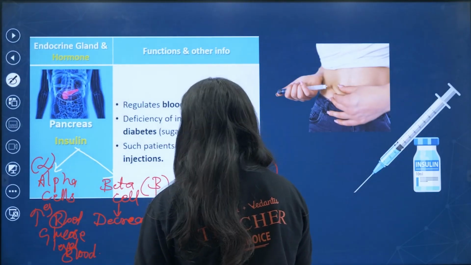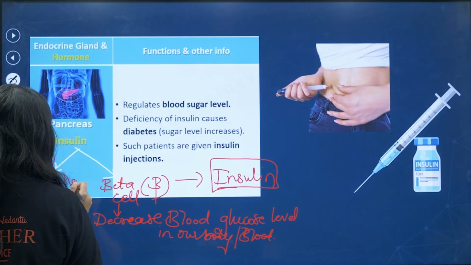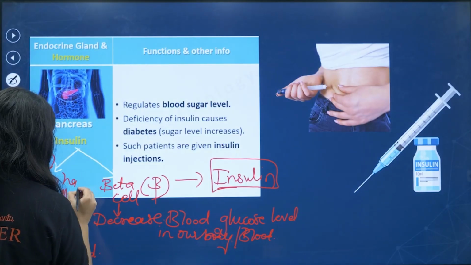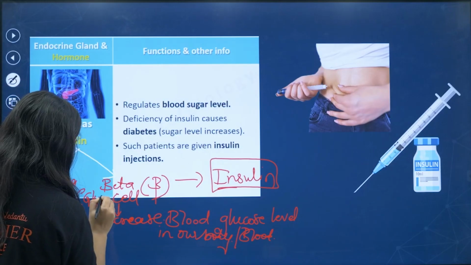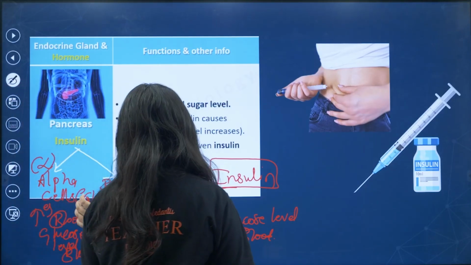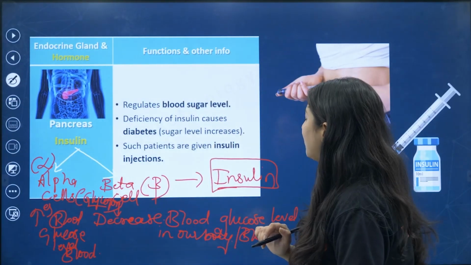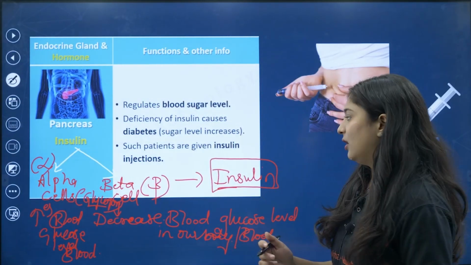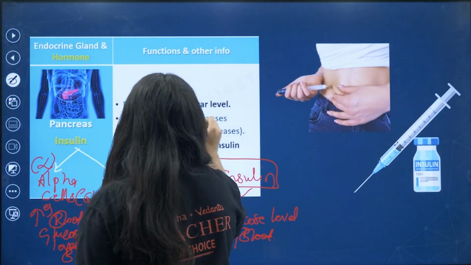Insulin is secreted by beta cells, and alpha cells are secreting glucagon. Here I can write glucagon. Sorry, I am congesting here. So alpha cells secrete glucagon, and beta cells produce insulin. My dear kids, they regulate the blood sugar level.